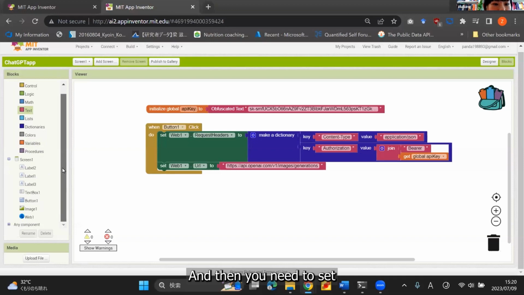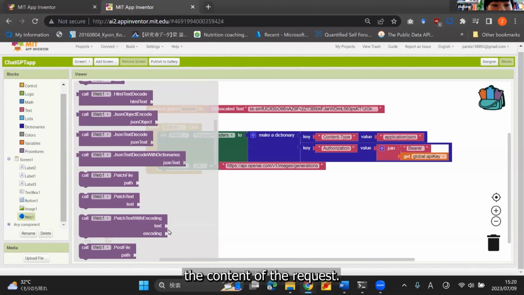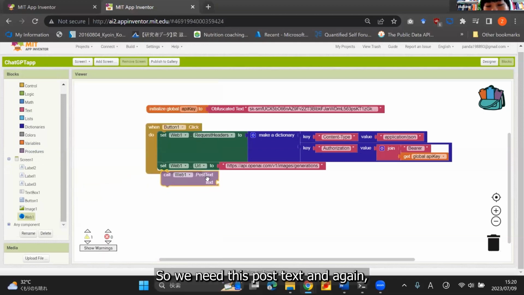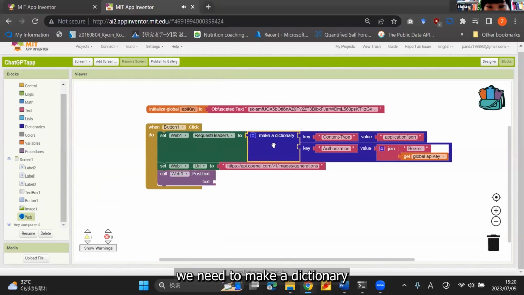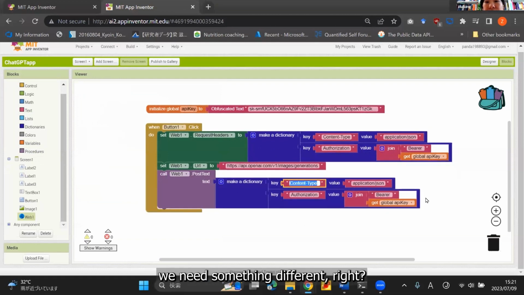And then you need to set the content of the request. So we need this post text. And again, we need to make a dictionary to wrap all the information we need for the server. So I'm going to copy and then paste. But instead of these key value pairs, we need something different, right?